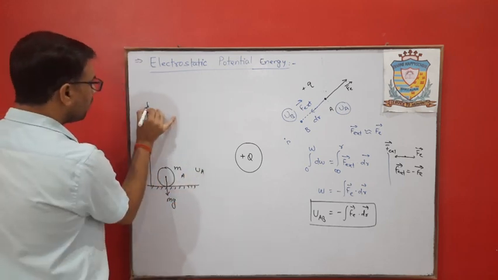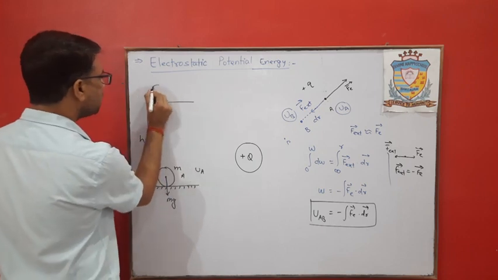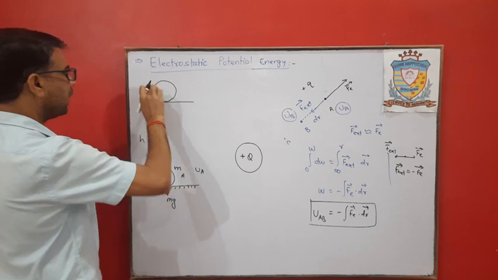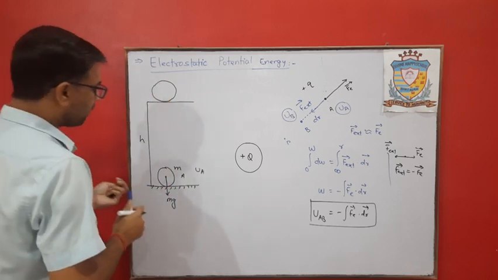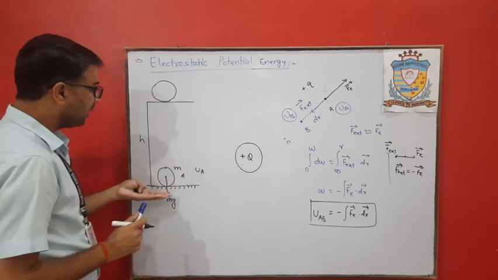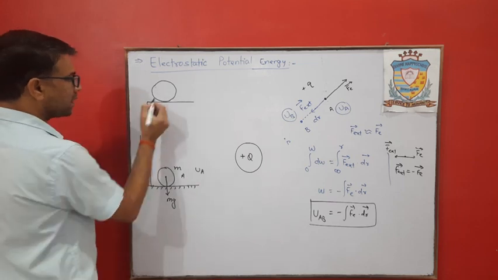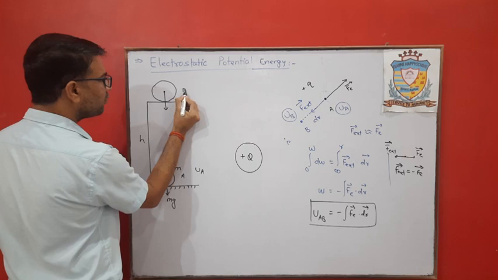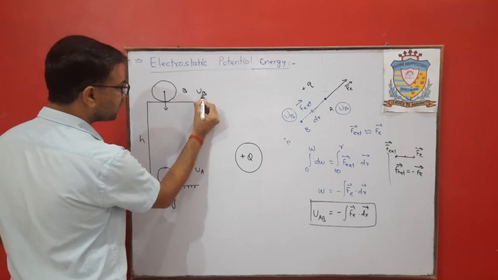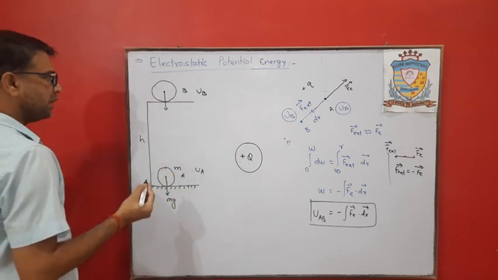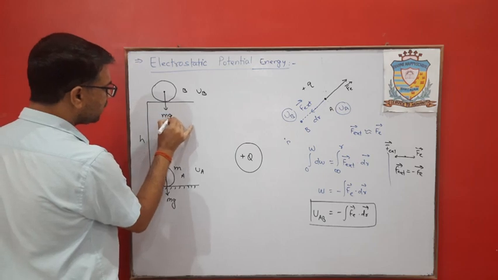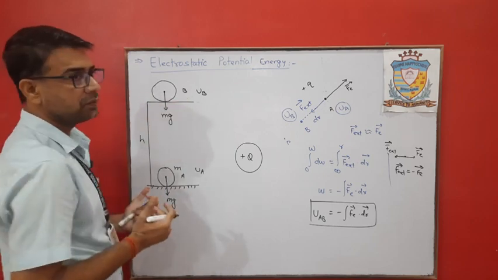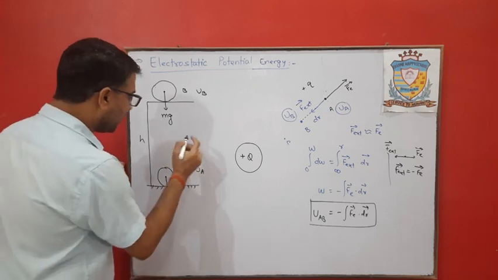Now if we bring this ball to a height of h by applying some external force, let this point be B, so the potential energy at this point will be UB. Here again it is mg and the total potential energy will be mgh, as we know.